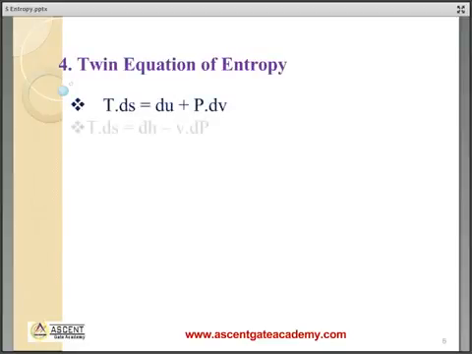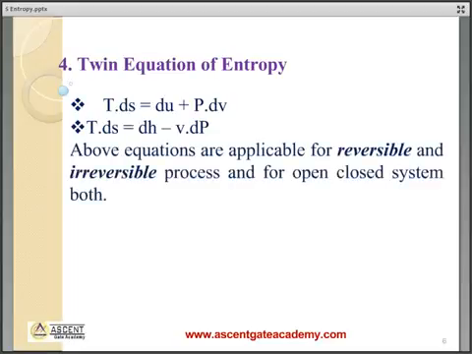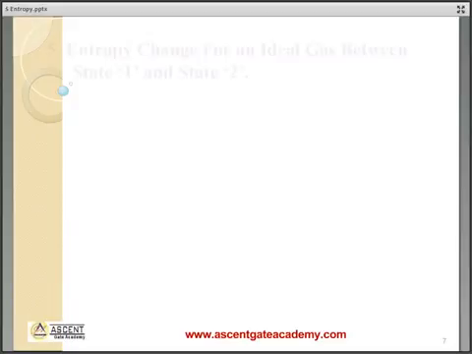Twin equation of entropy: TdS is equal to dU plus PdV and TdS is equal to dH minus VdP. Above equations are applicable for reversible and irreversible processes and for open and closed systems both.